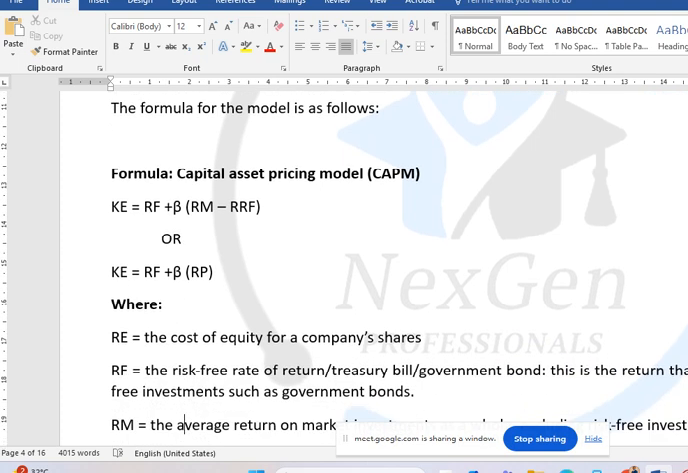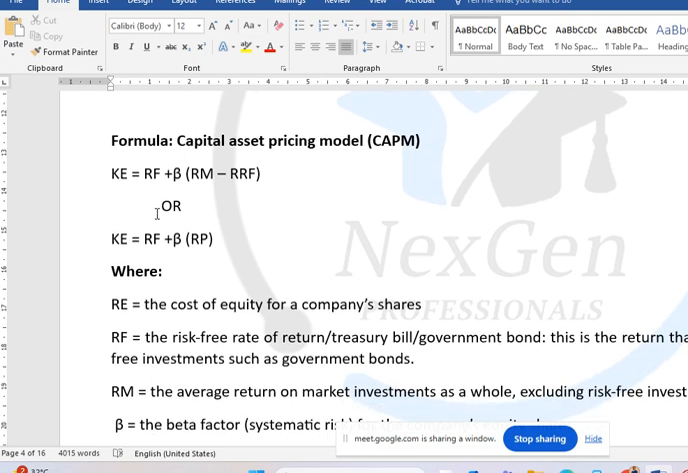It is calculated as KE equals RF, which is the risk free rate, plus equity beta times market return minus RF. Or if the risk premium is given in the question, it is calculated as RF plus beta times the risk premium. It depends on what is being given in the question. I said that another name for a risk-free asset is treasury bill or government bond. That is one of the assumptions, as well as a limitation, of the capital asset pricing model. I mentioned that when we get to portfolio theory, we will explain more on the capital asset pricing model.